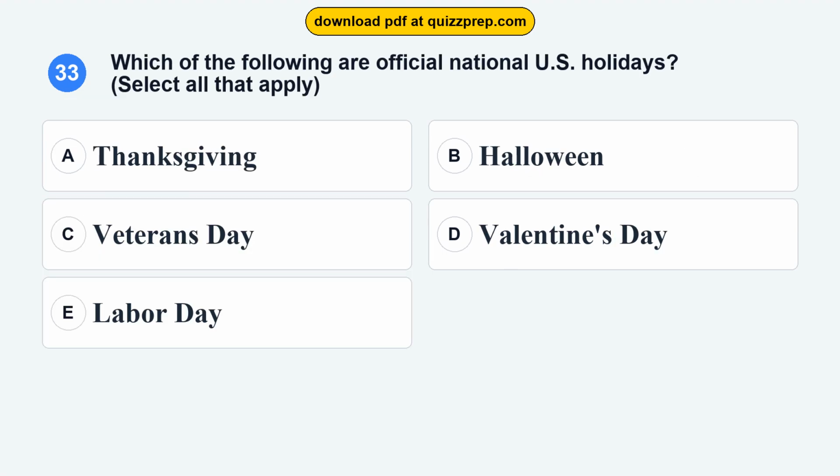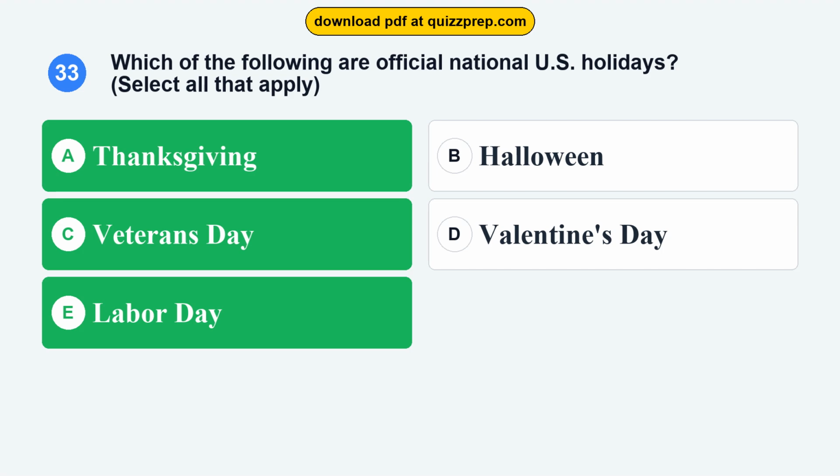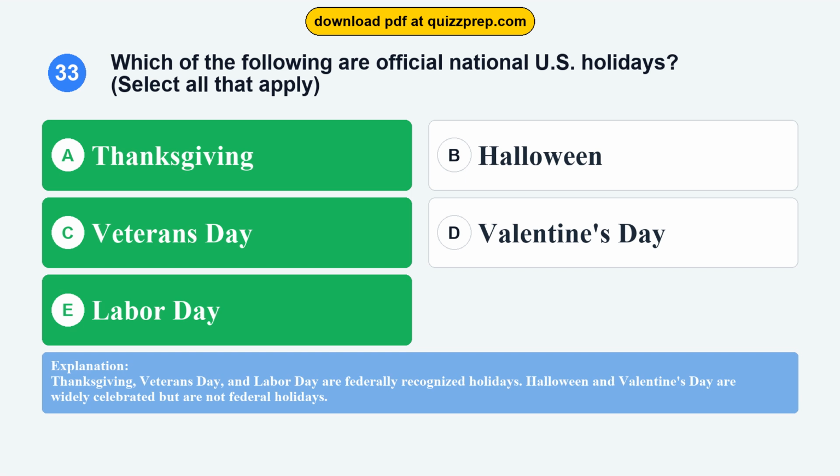Question 33. Which of the following are official national U.S. holidays? Option A, Thanksgiving. Option B, Halloween. Option C, Veterans Day. Option D, Valentine's Day. Option E, Labor Day. The correct answers are options A and C and E. Thanksgiving, Veterans Day, and Labor Day are federally recognized holidays. Halloween and Valentine's Day are widely celebrated but are not federal holidays.